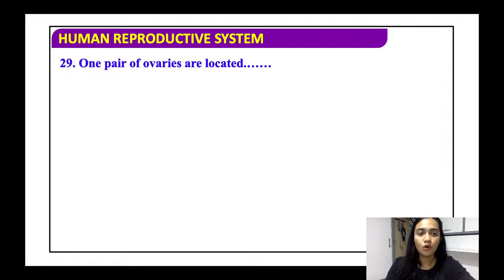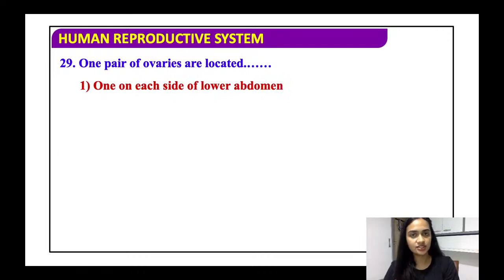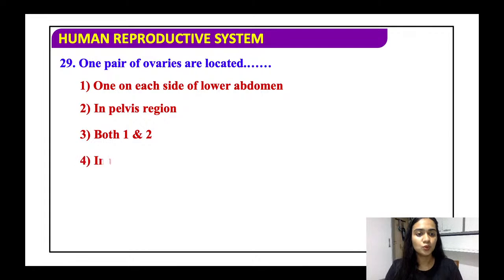One pair of ovaries are located dash, one on each side of the lower abdomen in the pelvis region, both 1 and 2, in the upper abdomen.